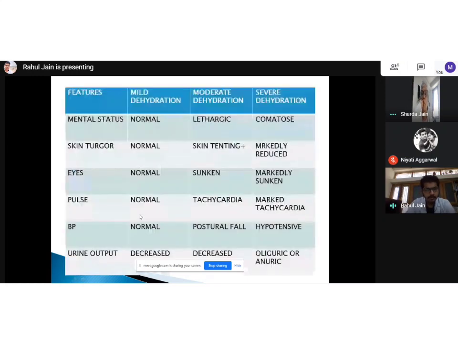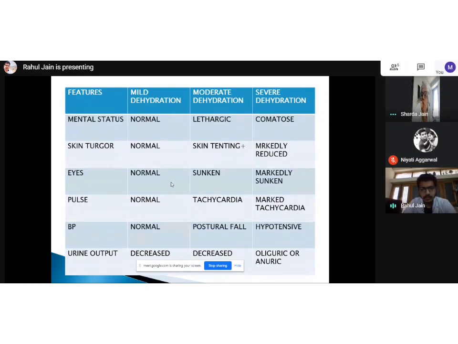So this is a very important slide, on how to assess the patient with mild dehydration, moderate dehydration, severe dehydration. So there are 2 points. First of all, from history, I can determine whether a patient is having severe dehydration or mild to moderate, based on whether it is small bowel or chronic diarrhea, or I can examine at that point. Obviously, examination is more reliable than history.